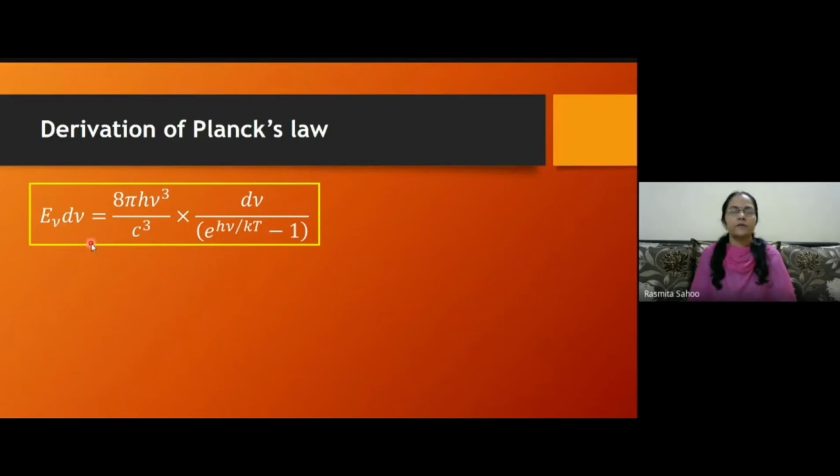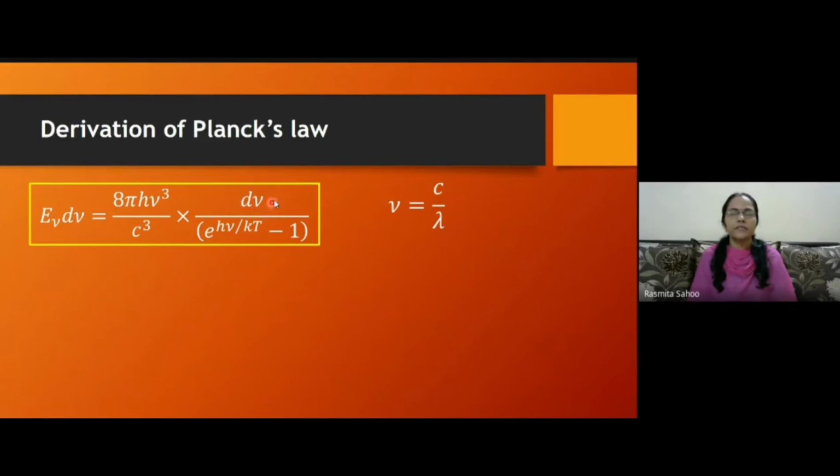Okay. Now this is in terms of frequency, but sometimes we need to calculate the energy density in terms of wavelength. So how can we convert this in terms of wavelength? All of you know that there is a relation between frequency and wavelength, that is v equals νλ. Here in place of v I have taken c because this is the velocity of light. So c equals νλ, or I can write ν equals c by λ.